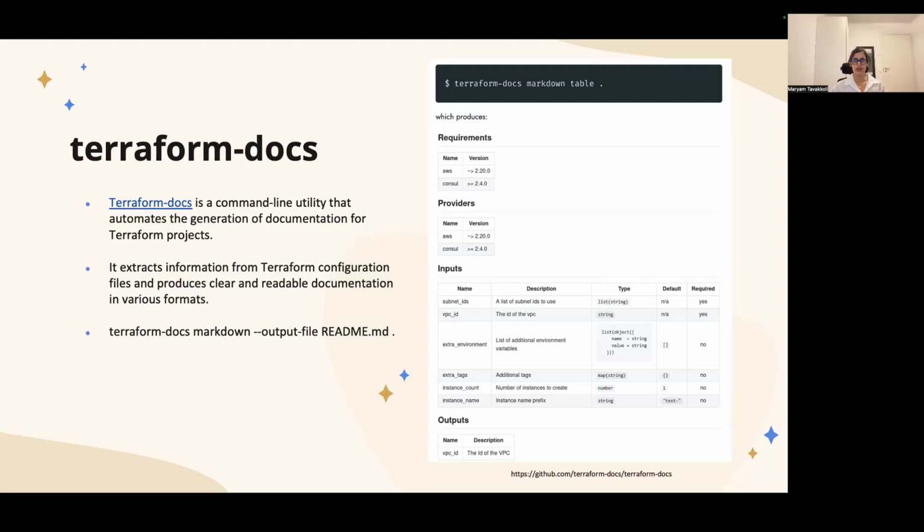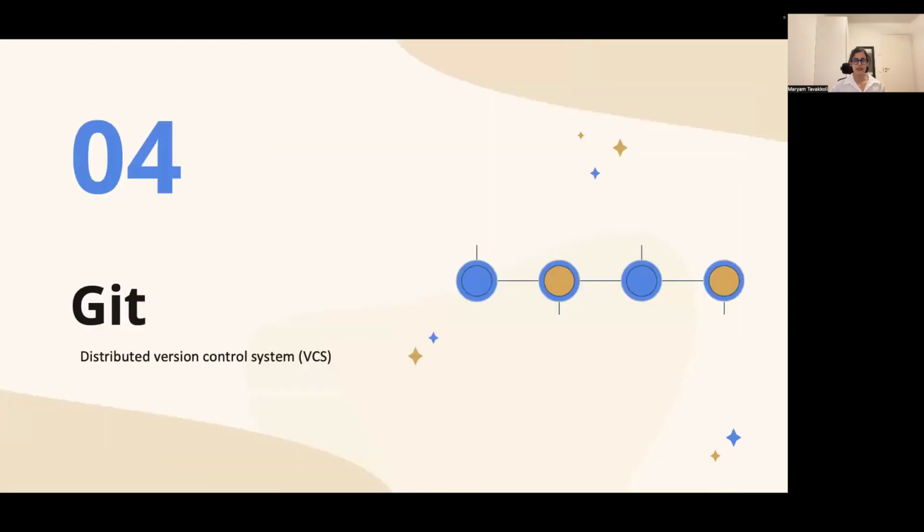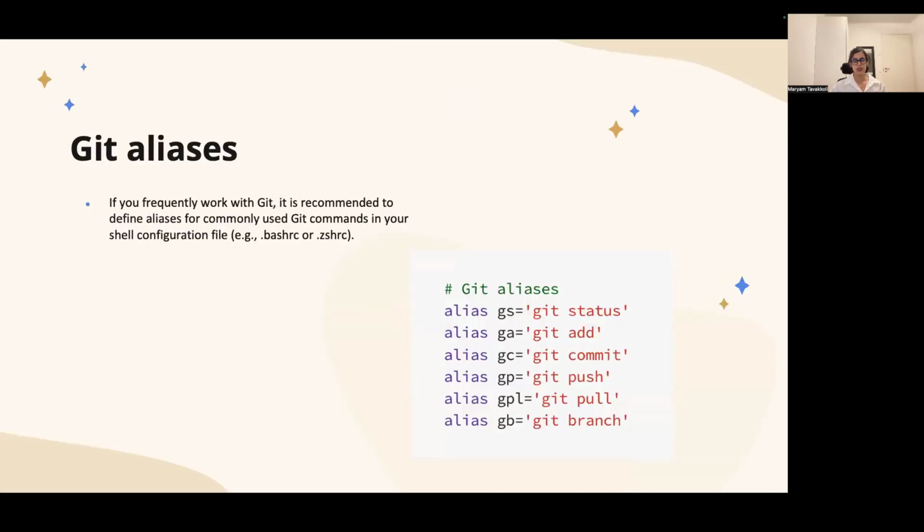And now let's move on to Git and see some useful tools when you are working with Git. First of all, Git aliases. You can easily define aliases in whatever shell you use, let's say ZSH. So you can, for example, define gs, a very short one, which stands for git status. So every time, instead of entering the full command, such as git status, you can just enter gs. It's shorter, you can do it faster, and it probably makes your life easier.